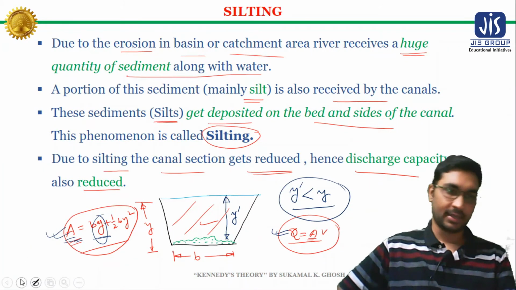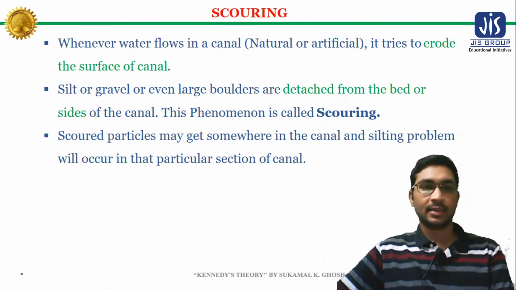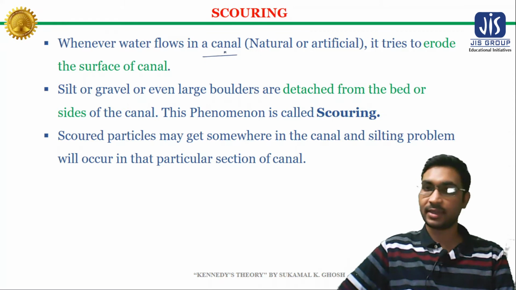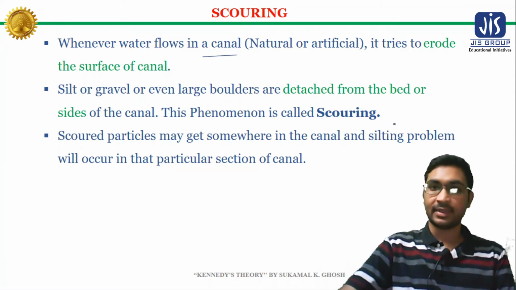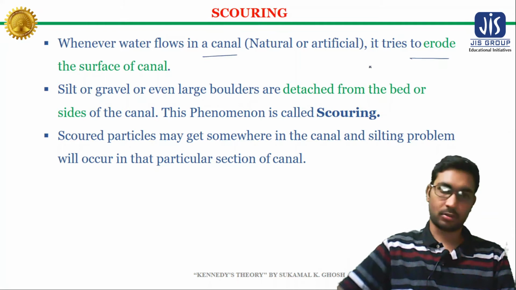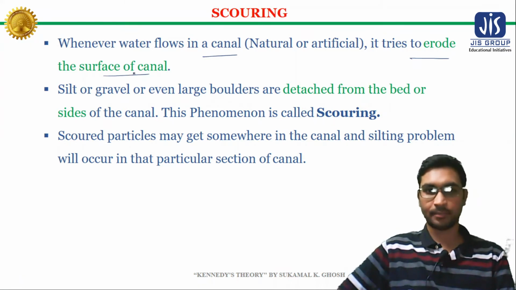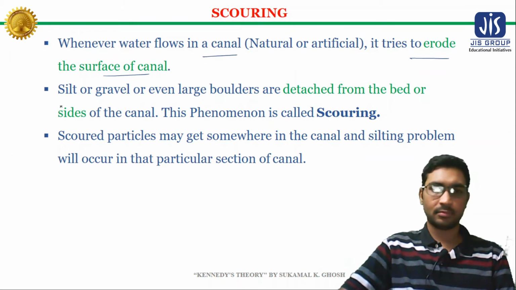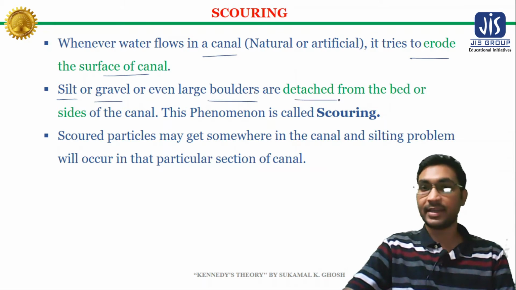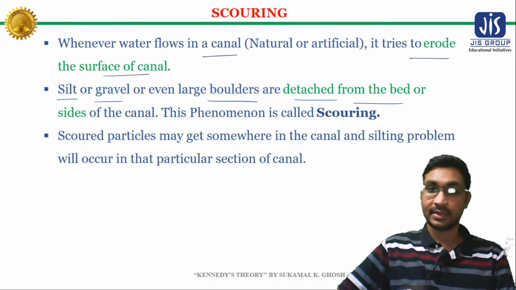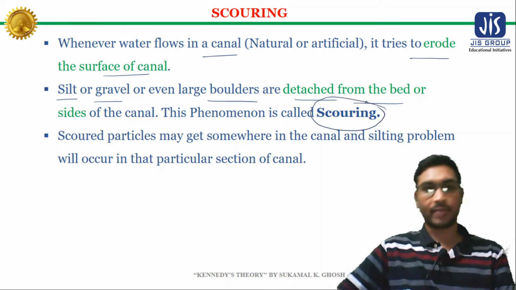Now when water flows in a canal, it may be a natural canal or an artificial canal, the flowing water tries to erode or scour the surface of the channel. It can be silt or gravel, or even large boulders, that are detached from the bed or the sides of the canal. This phenomenon is known as scouring.